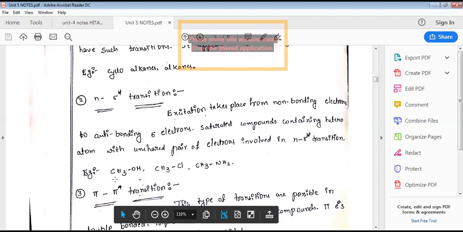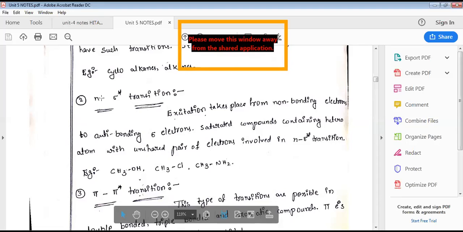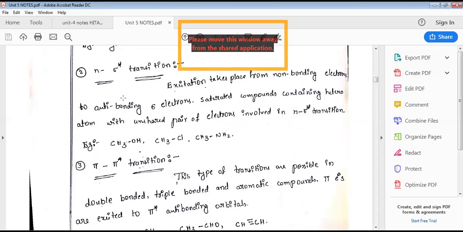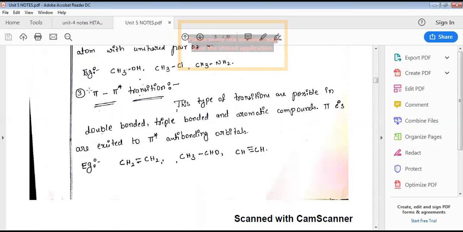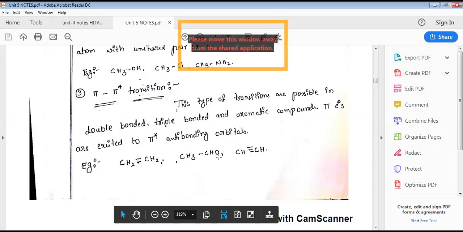That's why methanol, methyl chloride, and methylamine are simple examples involved in the n to sigma star transition. By taking UV light, these non-bonding electrons are excited into the sigma star orbital, that is, the sigma anti-bonding orbital. Next is the pi to pi star transition, where pi bonding electrons are excited into the pi anti-bonding orbital. Here, the pi to pi star transition is possible in a carbon-carbon double bond, a carbon-oxygen double bond, or a carbon-carbon triple bond.